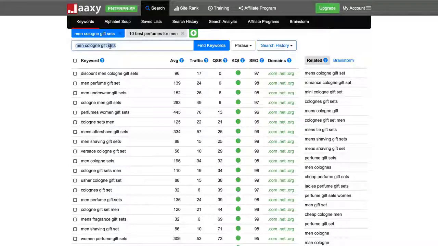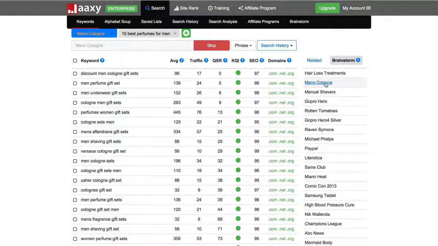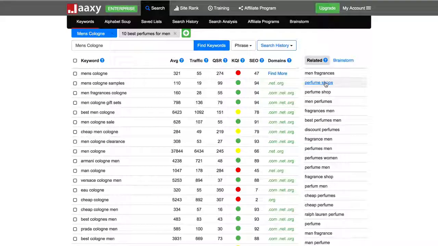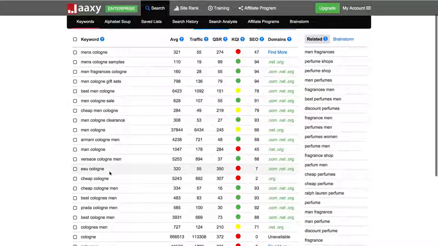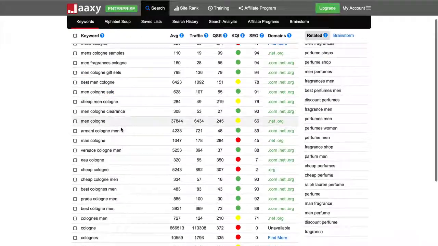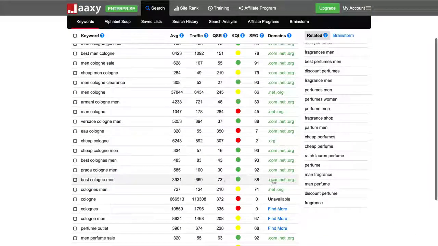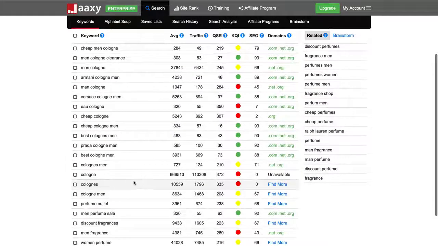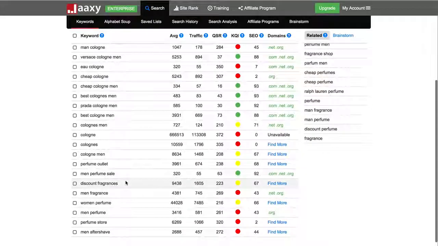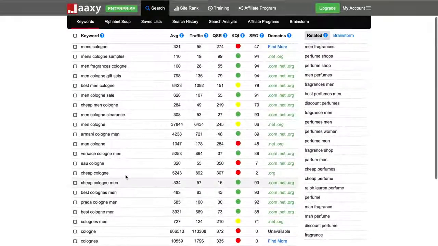So say if I wanted to get into the men's cologne niche, I might want something a bit broader, but that's highly relevant. So best men. So as I look down here, you can see a lot of different keywords. Bestcolognemen.com is available. Cheapcologne.org is available, which is pretty amazing. And if I scroll down here, men perfume sale, men cologne sale, best men cologne.